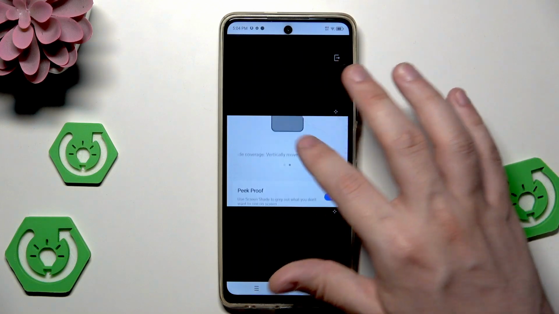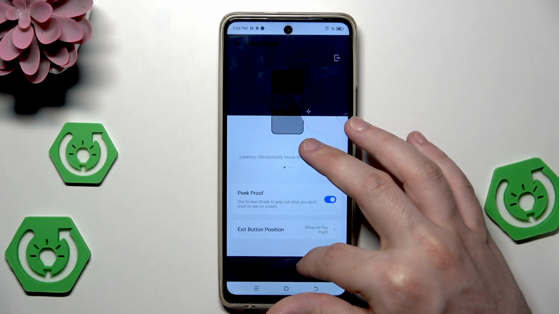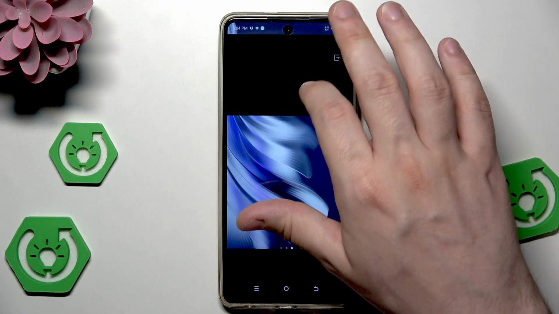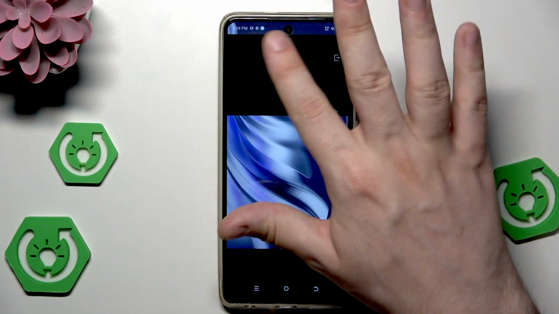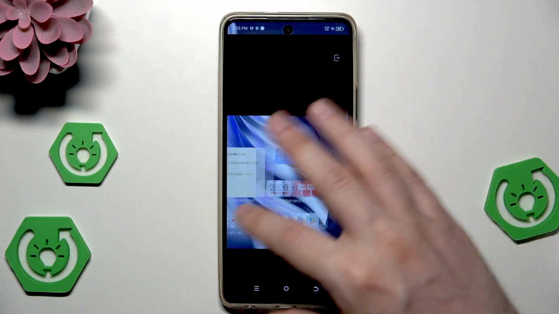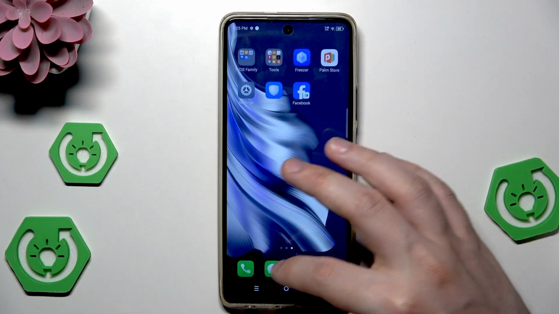Okay, and now we can see that it has been successfully selected. Now we don't see any part of the screen except the part that I have just selected. So you can see how it works. But for now I'll exit it. Now everything is fine.